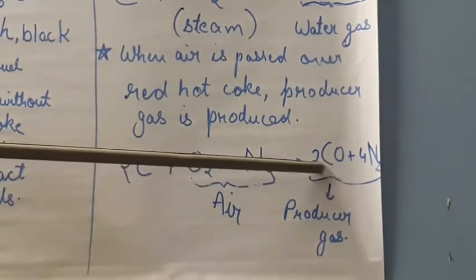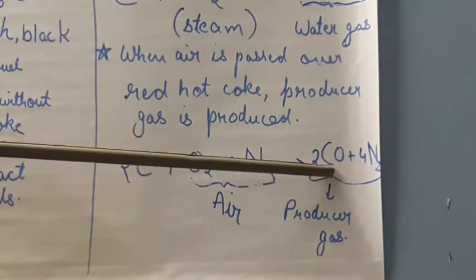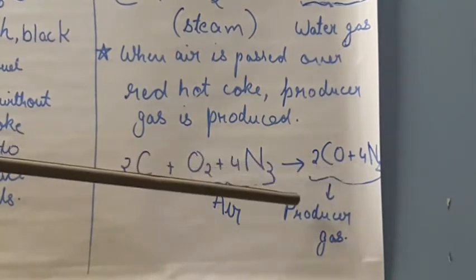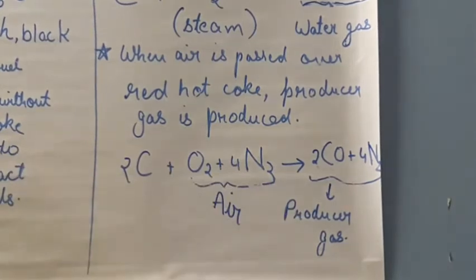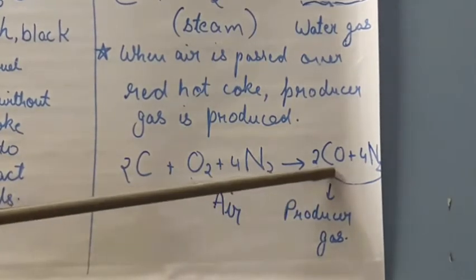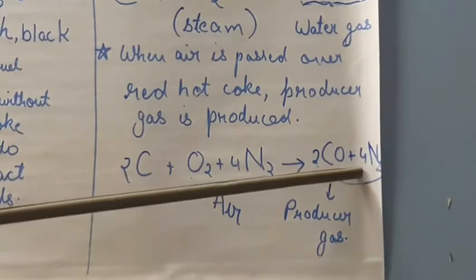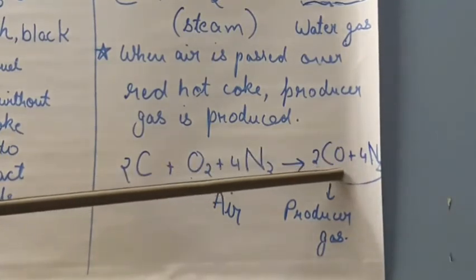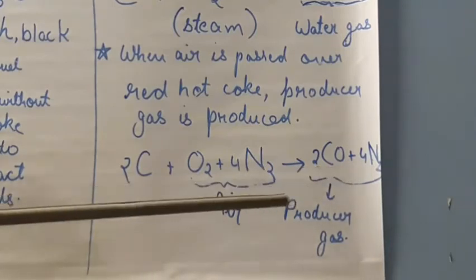That's why we have written 2 in front of CO. But now the right side says we have 2 molecules of carbon and 2 molecules of oxygen, together in carbon monoxide.